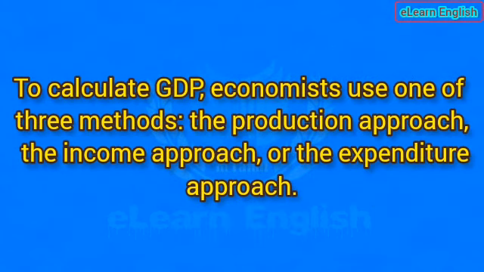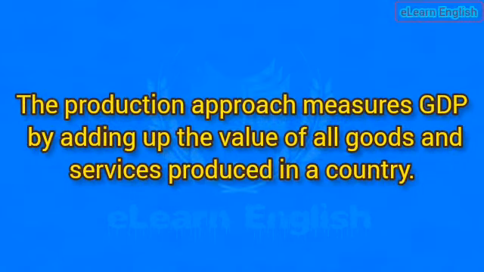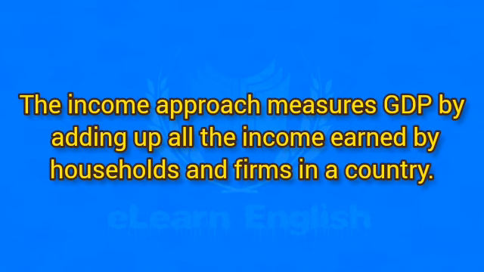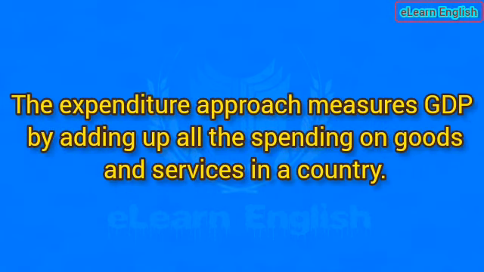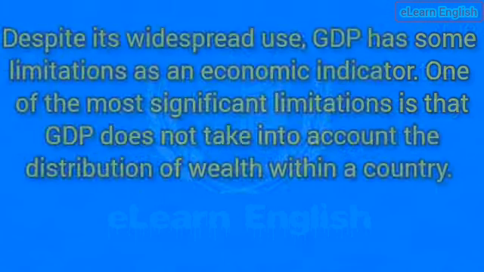To calculate GDP, economists use one of three methods: the production approach, the income approach, or the expenditure approach. The production approach measures GDP by adding up the value of all goods and services produced in a country. The income approach measures GDP by adding up all the income earned by households and firms in a country. The expenditure approach measures GDP by adding up all the spending on goods and services in a country.